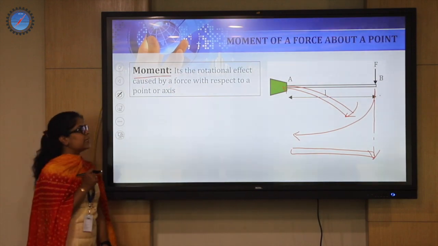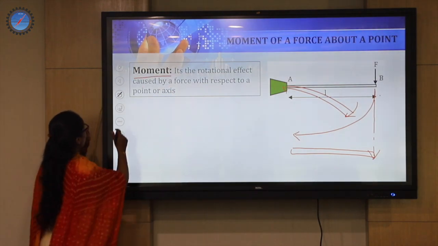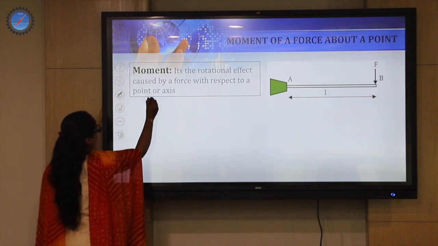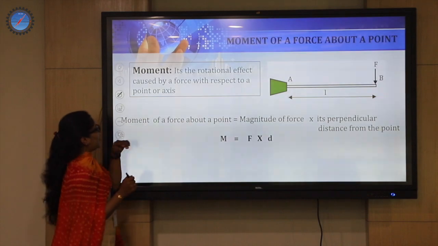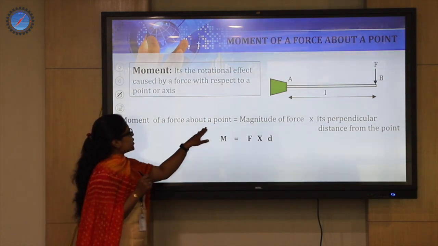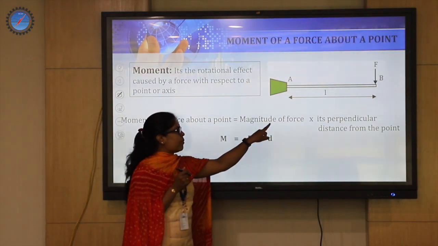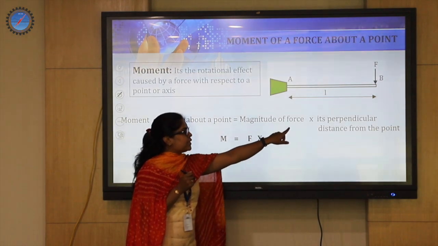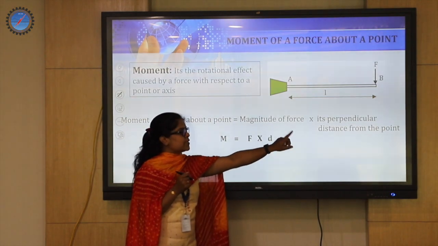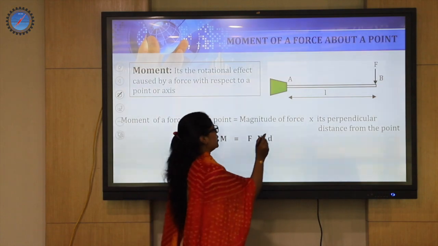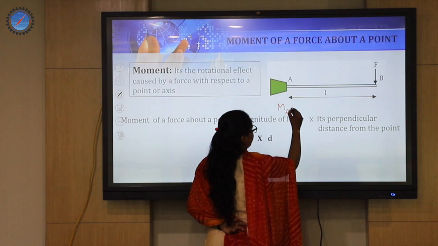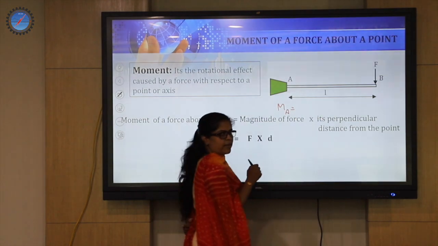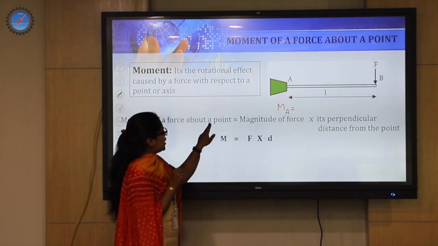And how do we calculate it? The calculation is purely based on the formula: moment of a force about a point is equal to the magnitude of the force multiplied by its perpendicular distance from the point. For example, if I ask you what is the moment at A created by force F, look into the equation.